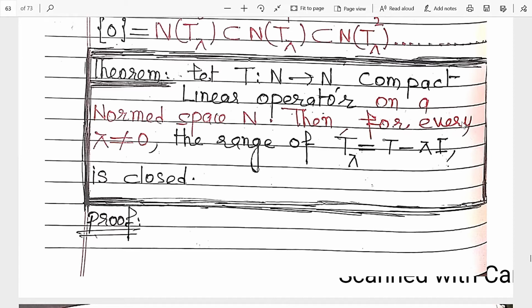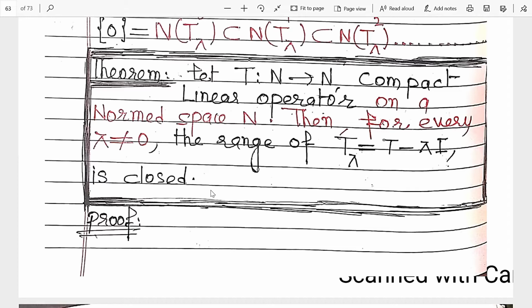After that, our purpose is, when lambda is not equal to 0, to show the range of T lambda is closed. What is T lambda? T lambda is equal to T minus lambda I. So the range of T lambda is a closed set. Clear? What is closed?